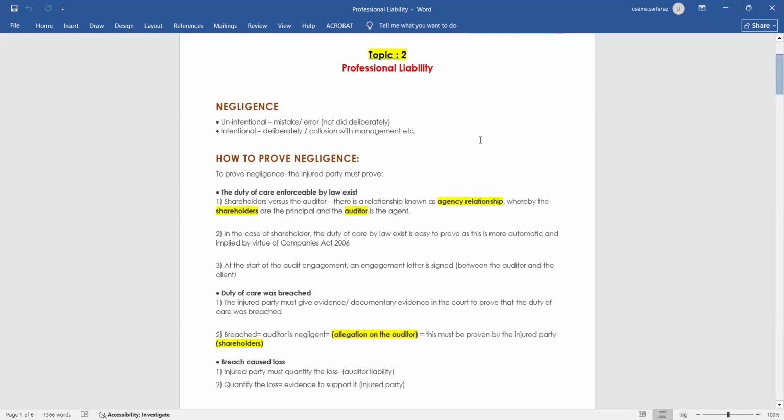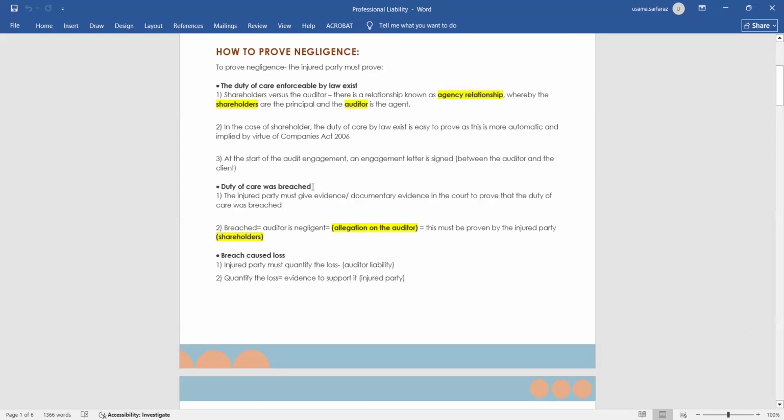Now, the second, which is that the duty of care was breached, means the shareholder must give evidence, documentary evidence, in court to prove that the auditor's duty of care was breached. The injured party, the shareholder, shows through documentary evidence that the auditor has not done his responsibility. The auditor's negligence is intentional.